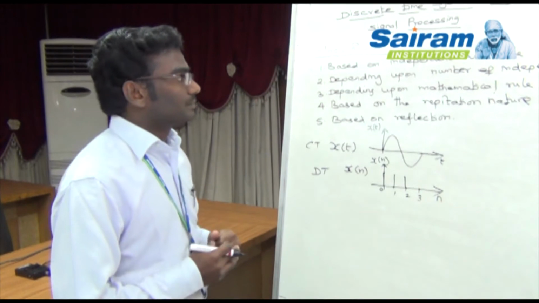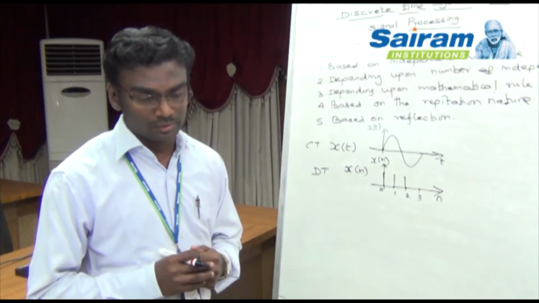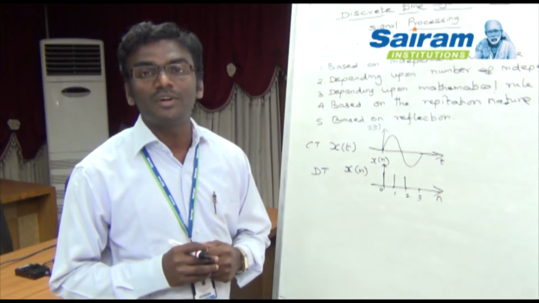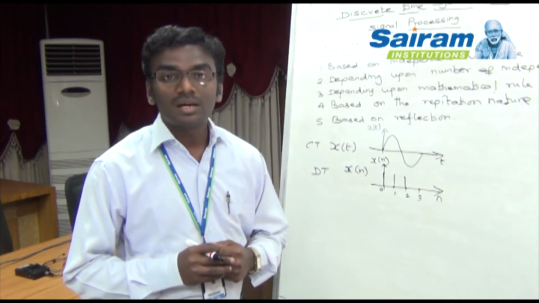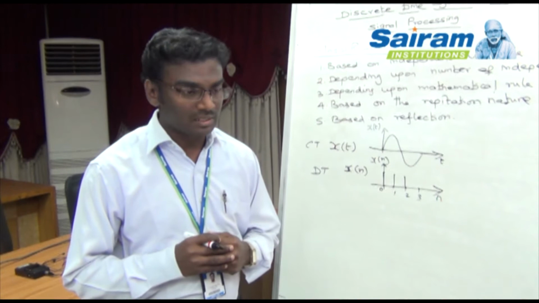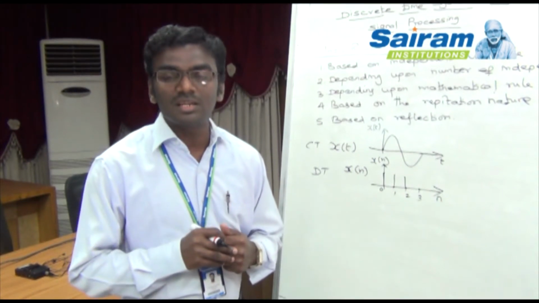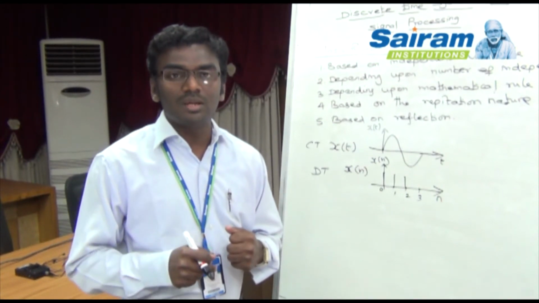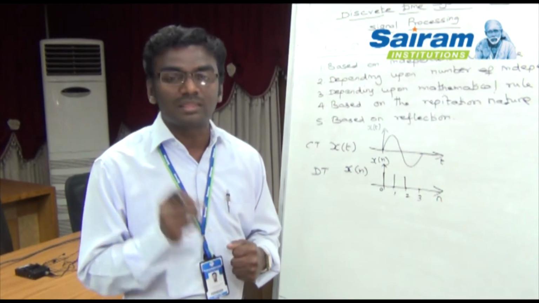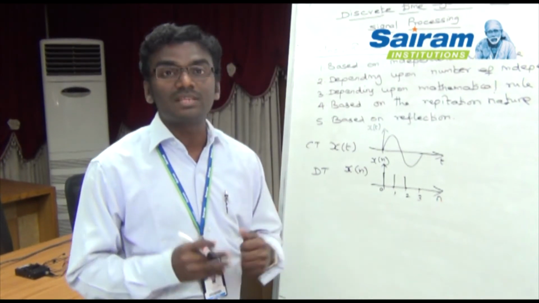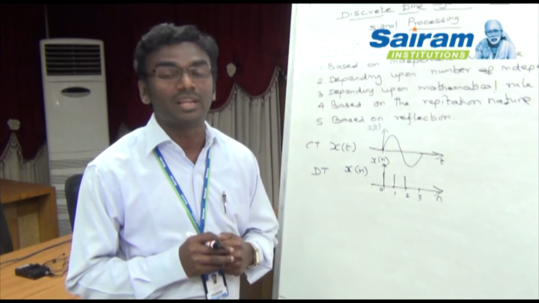The third one: depending upon the mathematical rule, the signal can be classified into two different types. One is a deterministic signal, another one is a random signal. In a deterministic signal, the signal can be uniquely described by a well-defined process or some mathematical rule. The best example is the alternating voltage signal.